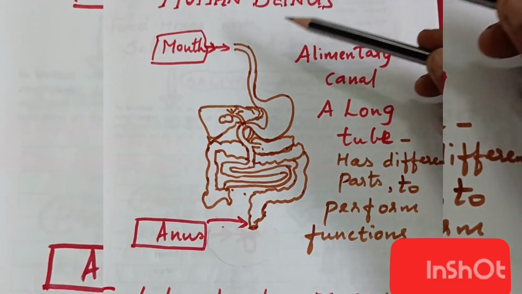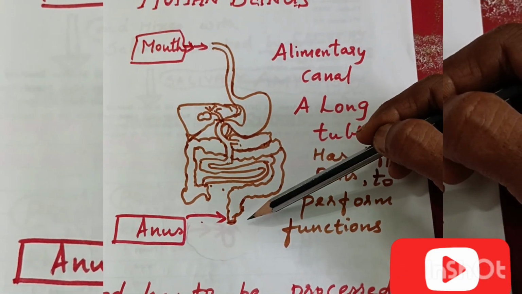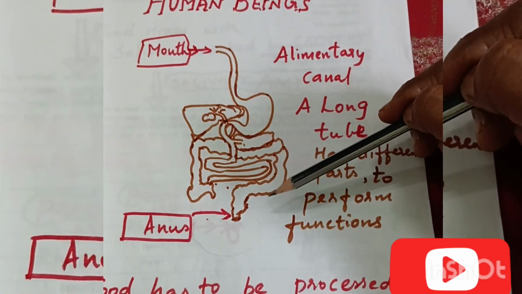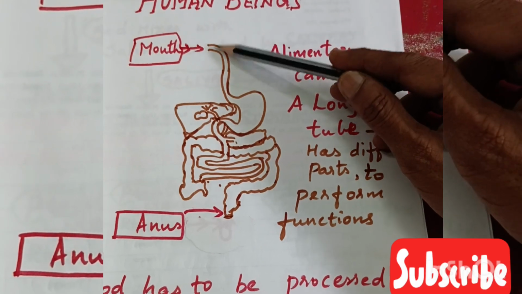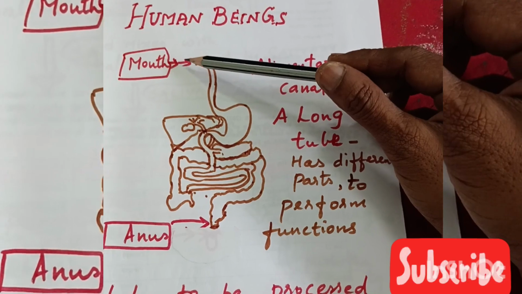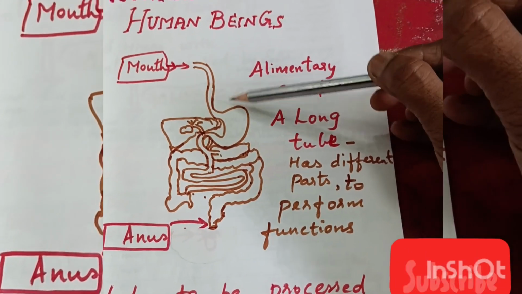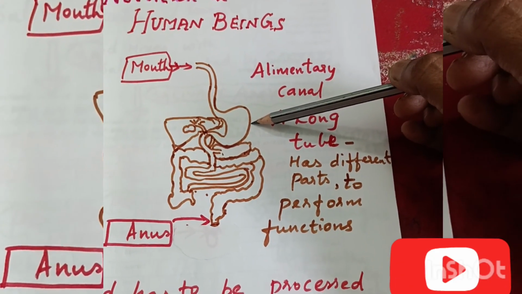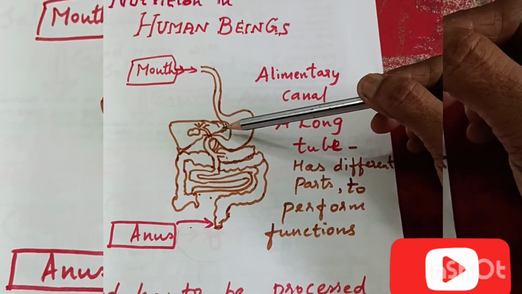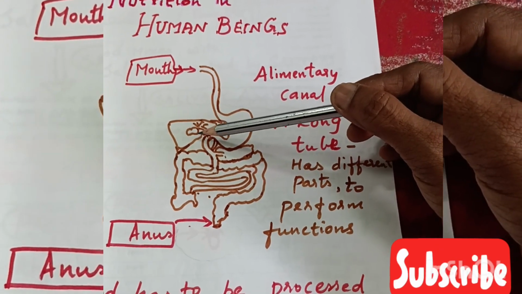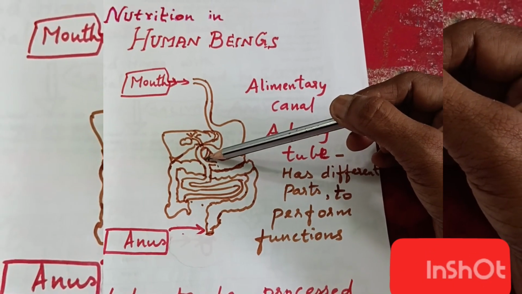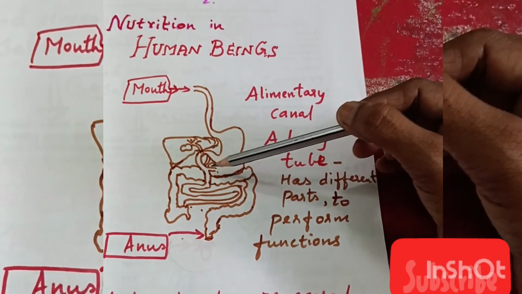The alimentary canal starts from the mouth and ends in the anus. So it is a continuous path, we can say, and this digestive system is the only organ system which is continuous from the mouth till the anus. Okay, so now our digestive system starts with the mouth, and then it has an esophagus, and it has the C-shaped stomach, and it also contains a liver, which is a major organ in the living organism, and it also has a gallbladder inside that. And then the stomach is continuous with the duodenum, and it also has the jejunum and the ileum.